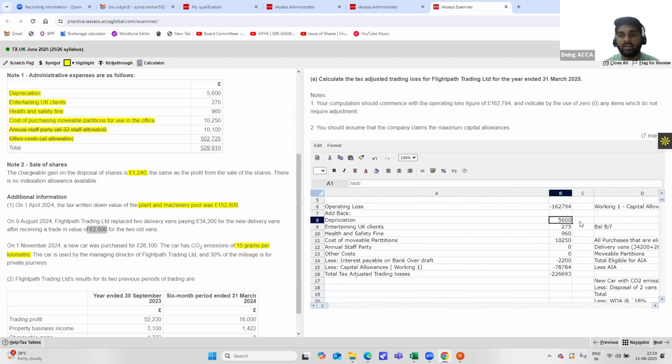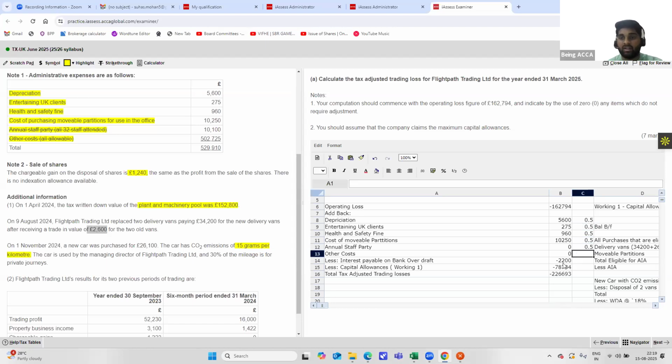In your marking scheme, for every disallowed expenditure that you add back, you get 0.5 marks. You get 0.5 for depreciation, 0.5 for the health and safety fine, and 0.5 for the cost of movable partitions. And for your annual staff party, which has been disallowed, you will also get marks for adding it back. So you'll be getting your total marks for these.